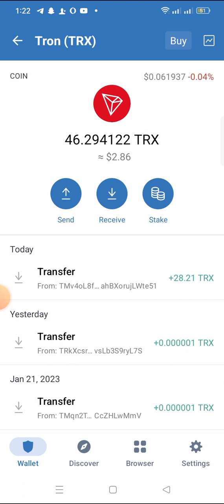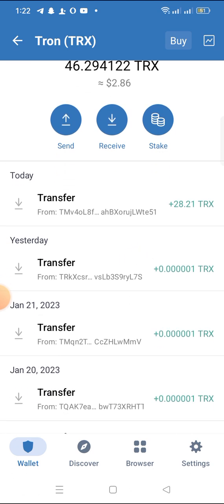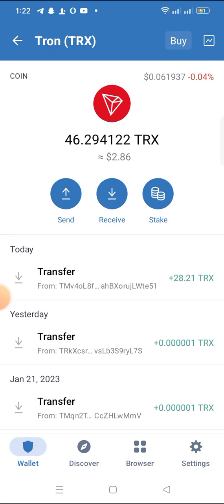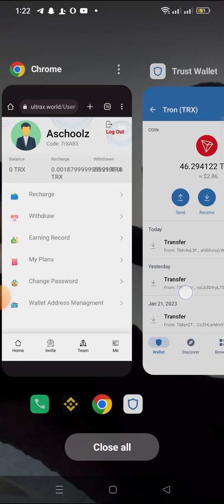Don't wait till it gets to 2 to 3 months before you start. Start now, today, and let's continue making money from this platform.